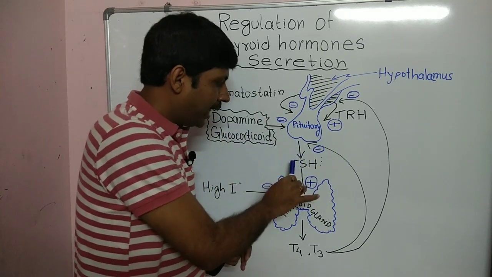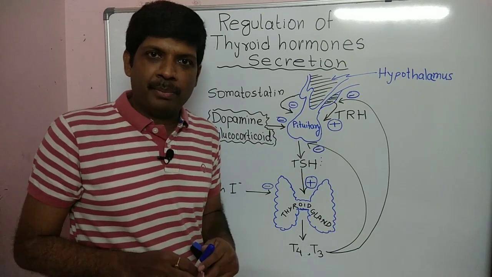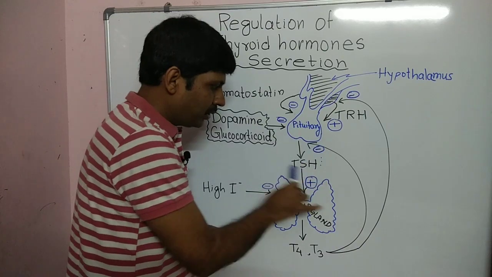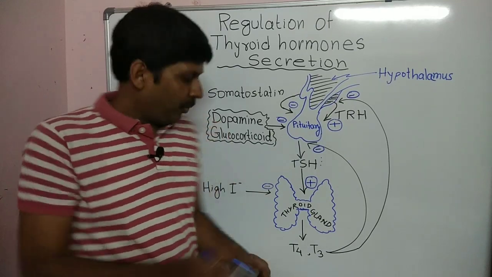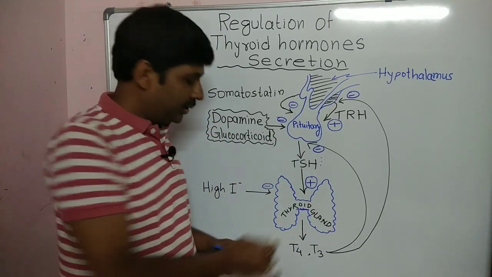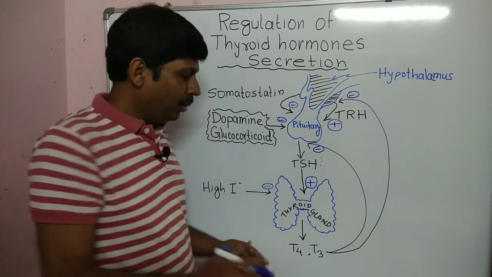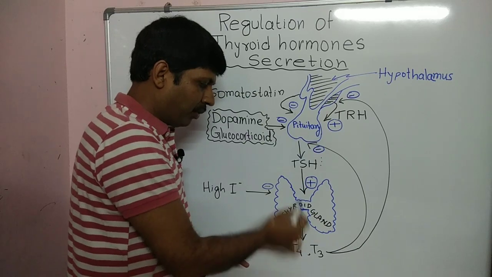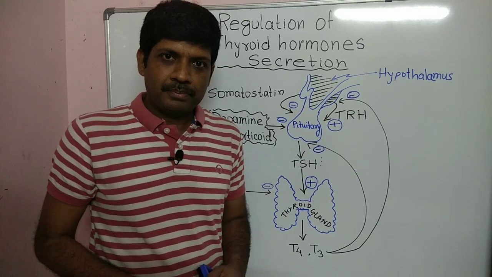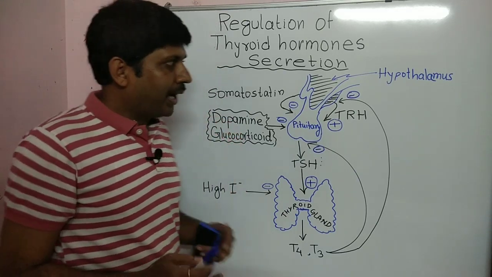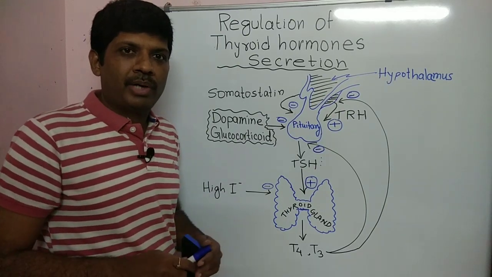Now this release of thyroid stimulating hormone occurs in a pulsatile or circadian manner. This release of thyroid stimulating hormone causes stimulation of the thyroid gland. Now when the thyroid gland is stimulated, this causes the release of T4 and T3. This is the normal mechanism of how the thyroid hormones are released from the thyroid gland upon stimulation by TSH and TRH. Now we will discuss what are the factors which cause any alteration in the release of T4 and T3.